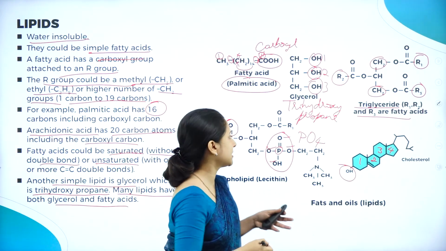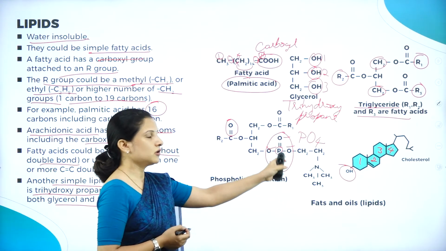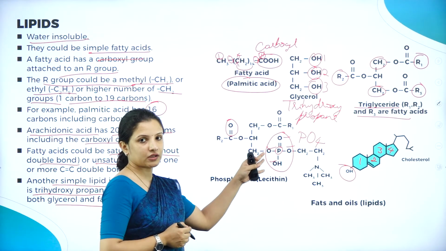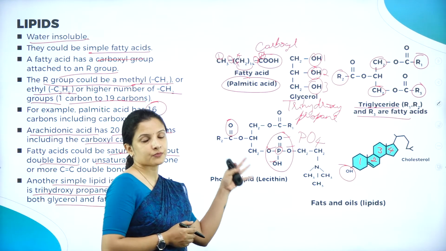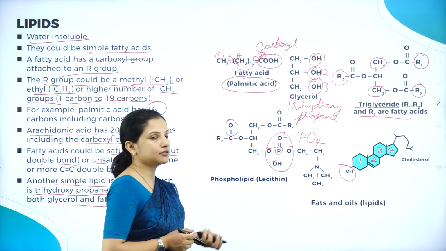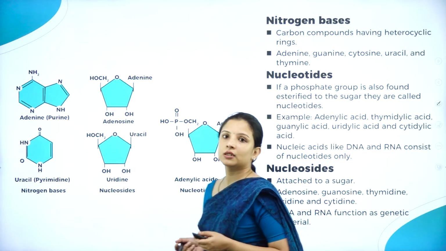And phospholipids I had already explained to you. They have a phosphate group, and these phospholipids are usually found in the cell membranes, and the best example is lecithin. So this was about lipids.